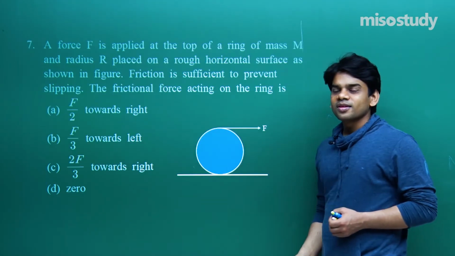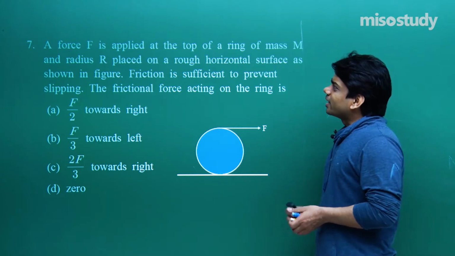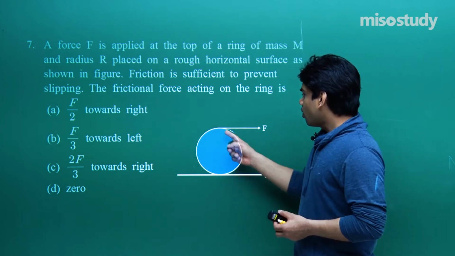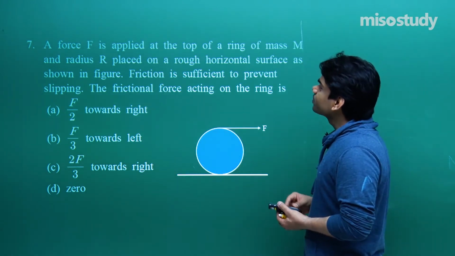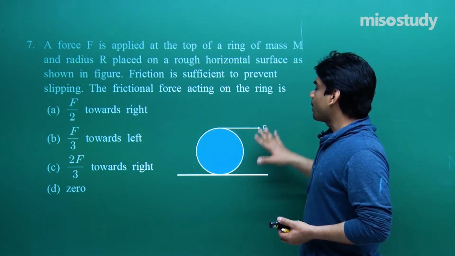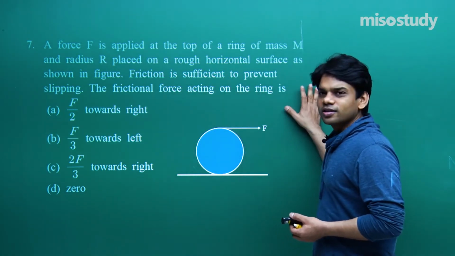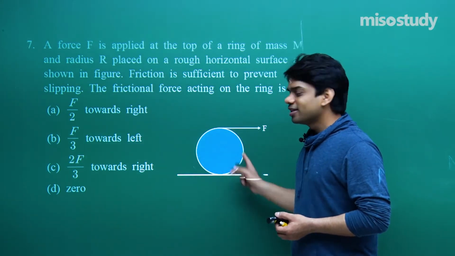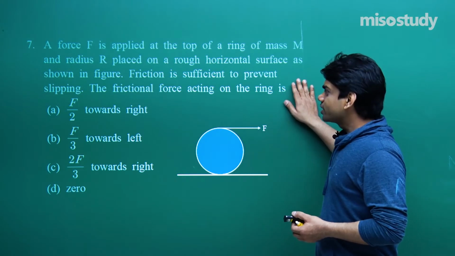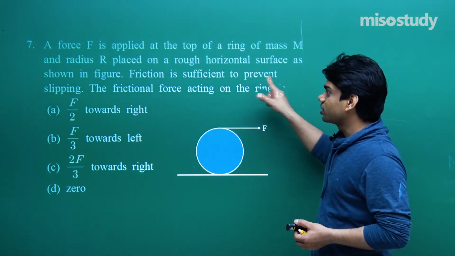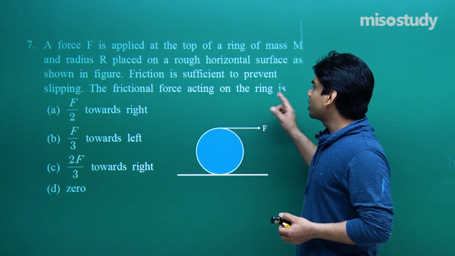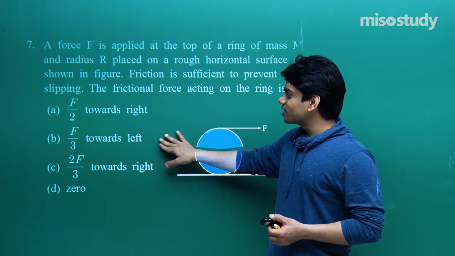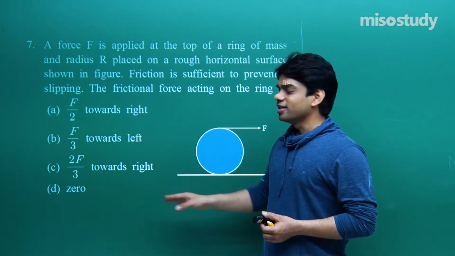Question number 7. A force F is applied at the top of a ring of mass capital M. So you can see that this is a ring. On its top you are applying a force F, and its radius is r. Its mass is capital M, its radius is r, placed on a rough horizontal surface as shown in the figure. So we have this rough horizontal surface. On this we can see that a ring is placed. Friction is sufficient to prevent slipping. The frictional force acting on the ring is: A, F by 2 towards right; B, F by 3 towards left; C, 2F by 3 towards right; D, 0.